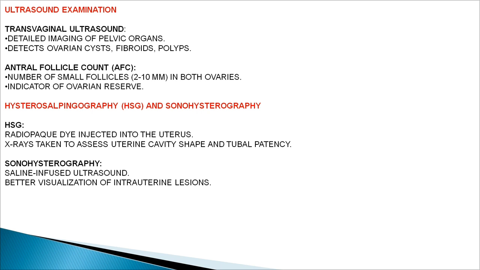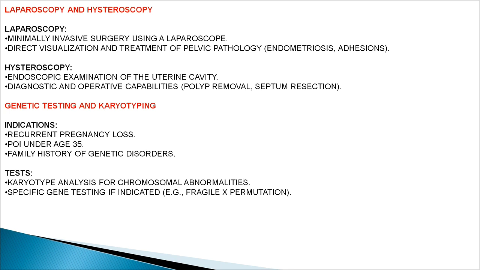Then you can also ask the patient to go for HSG and sonohysterography. In HSG, a radiopaque dye is injected into the uterus, and an X-ray is taken to assess the uterine cavity shape and tubal patency. In sonohysterography, we infuse saline during the ultrasound. However, it is basically used for intrauterine lesions.